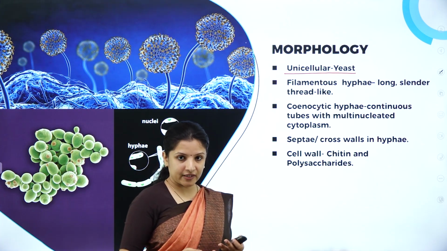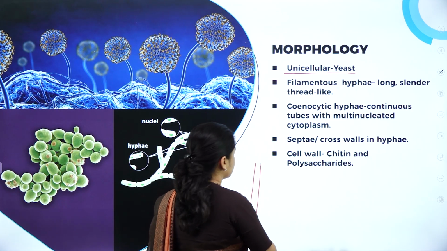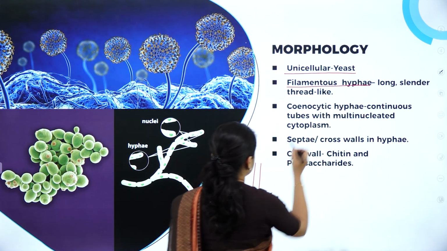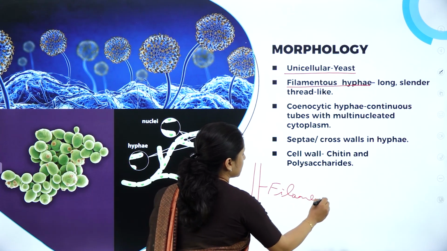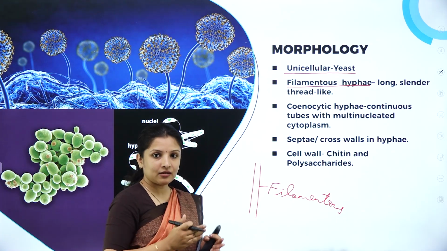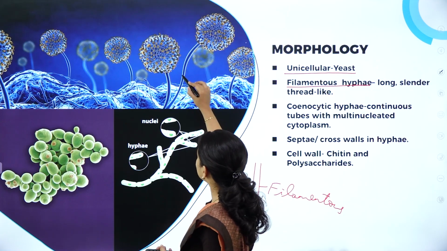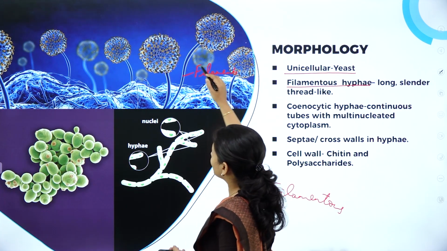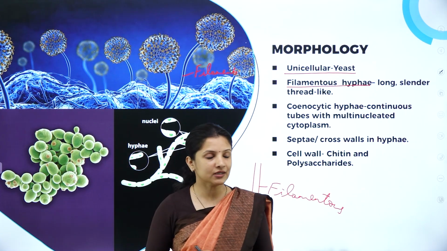And they can be filamentous, wherein they grow like filaments, that is, tube-like. So they have filamentous hyphae. This is nothing but the filamentous hyphae, wherein they are long, very thin, and almost like threads. If you can see here, can you see this? They are filamentous in nature. So they are long and thin and thread-like, or they can be just unicellular like that of the yeast.